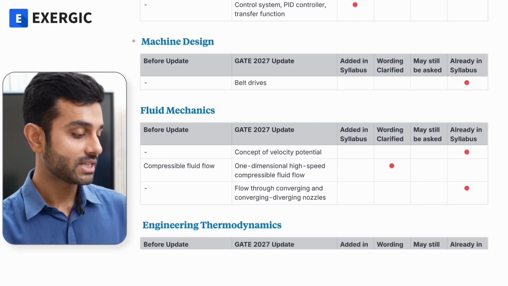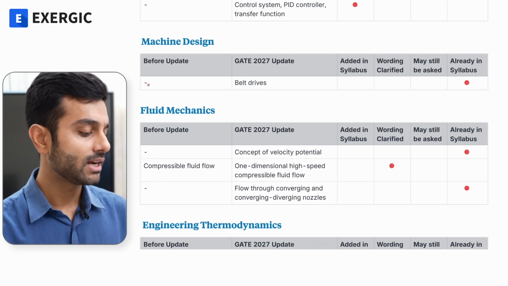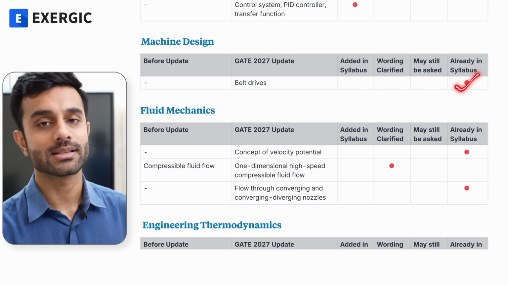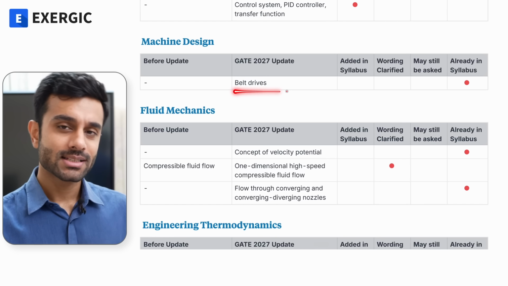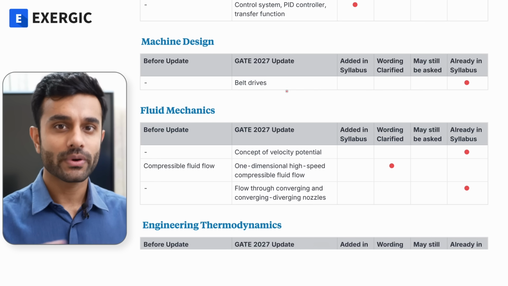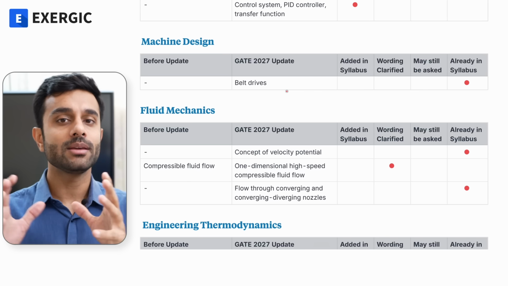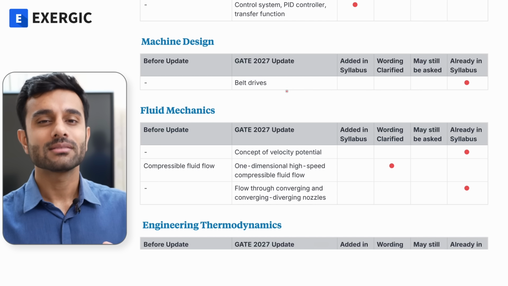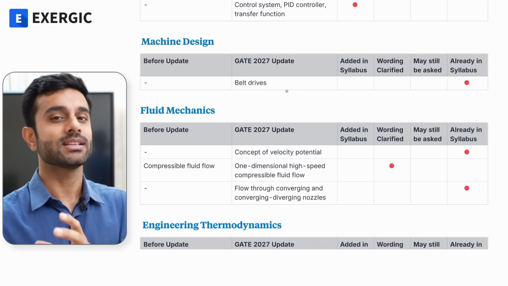Now next is machine design. Before the update it did not mention belt drives, now it does. I think it was already in the syllabus. Belt and pulley as such is in the mechanics. Let me help you differentiate between them. Belt and pulley in the mechanics and belt drive in the machine design. They are the same, but there are some things which are different.